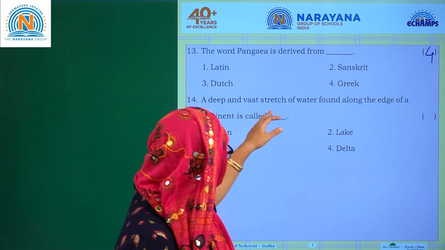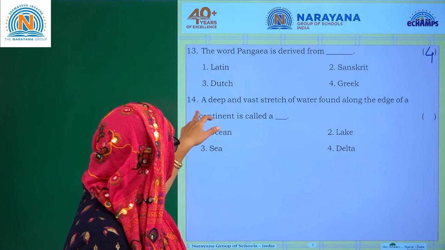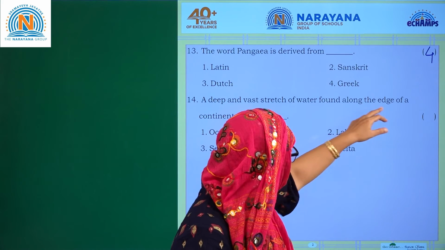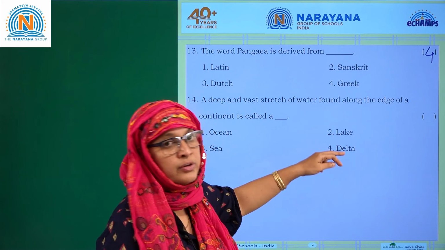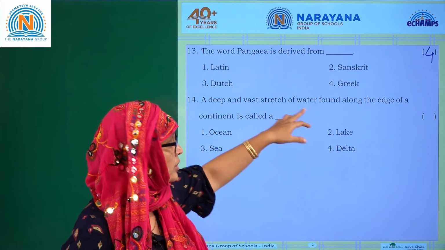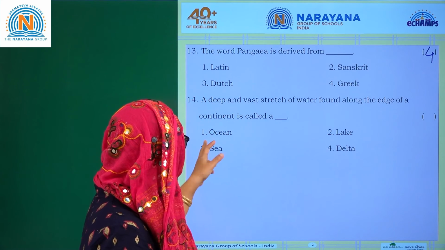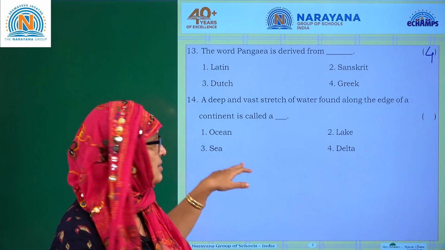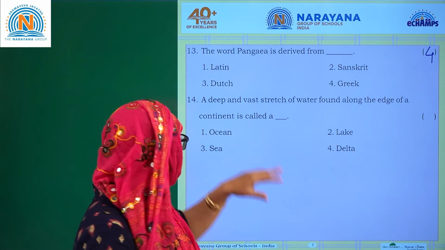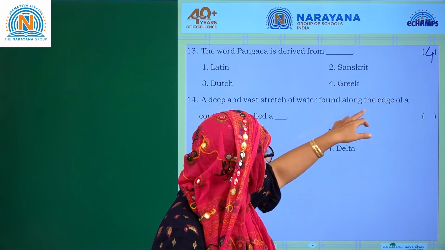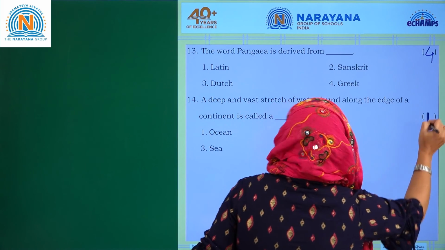A deep and vast stretch of water found along the edges of the continents is called a dash. What is that? You have the ocean, the sea, the lake, or the delta. What is the question? A deep and vast stretch of water is nothing but the ocean. The ocean is joining all the other water bodies, right? So the answer is ocean. Let me read the question again for you to understand. A deep, very deep, and vast stretch of water found along the edges of the continents is called the ocean. The answer is ocean. Is it clear, children?